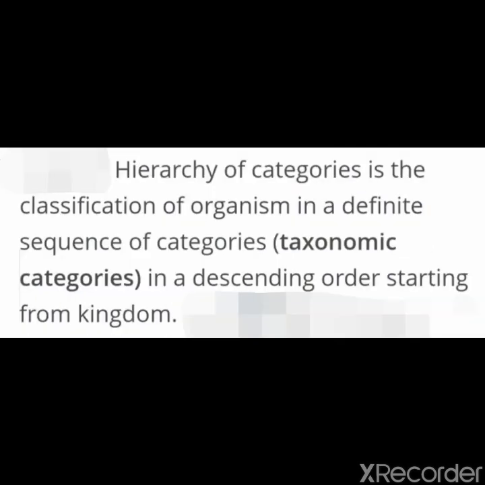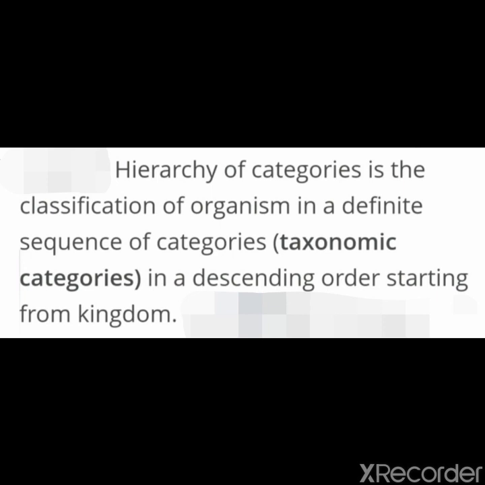Hierarchy of categories is the classification of organisms in a definite sequence of categories, that is taxonomic categories, in a descending order starting from kingdom. Generally we write in descending order and the arrow will be downward, but when we read the description, we start reading from lower to higher unit.